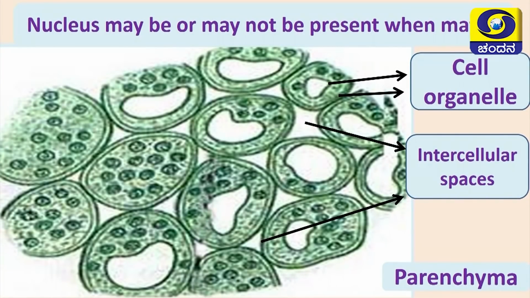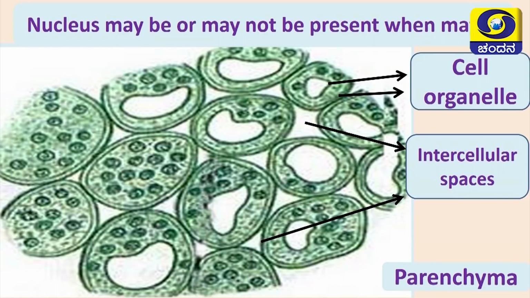Now, in the first simple permanent tissue you find parenchyma. If you look at the cells, you find several cell organelles present. You find mitochondria, chloroplast etc. So, you find lot of